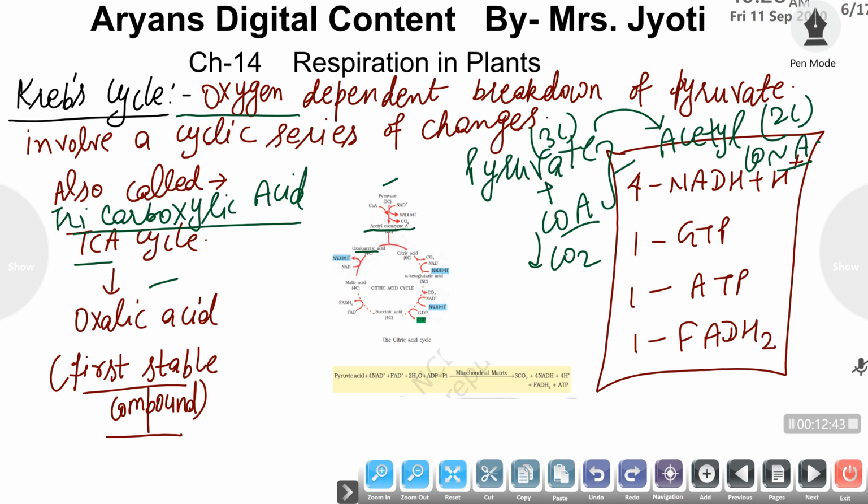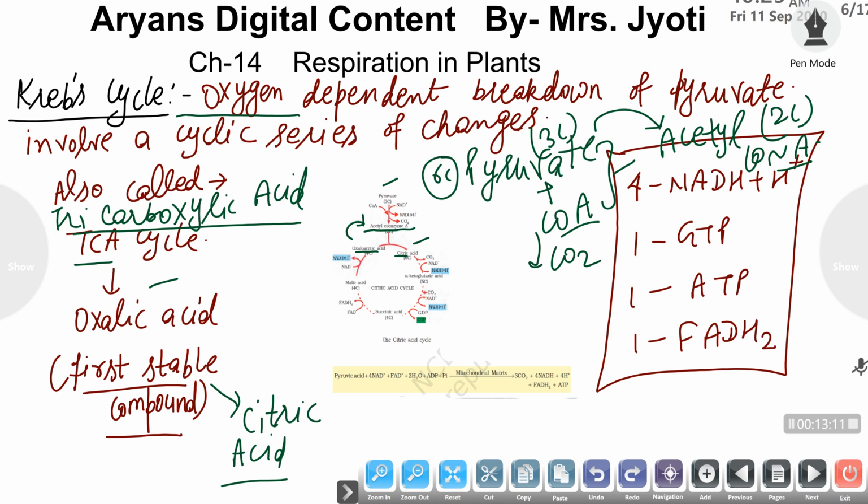This is also termed the citric acid cycle due to the first compound formed being citric acid. The oxaloacetic acid combines with the acetyl coenzyme A to form a 6 carbon compound, and that is citric acid. So the first stable compound of the TCA cycle is citric acid, and on behalf of this, it is also termed the citric acid cycle.